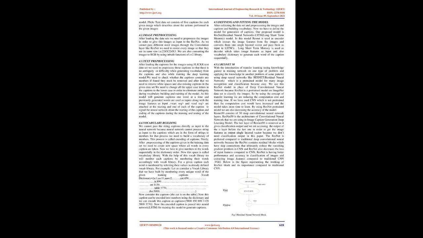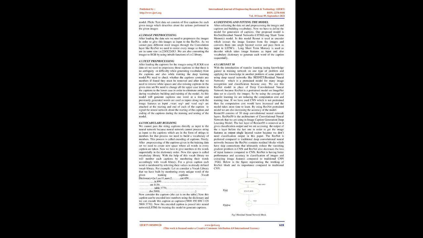224x224x3. We are also converting the images to RGB by using inbuilt functions of the CV2 library. Text pre-processing. After loading the captions for the images using the Flickr text data set, we need to pre-process those captions so that there is no ambiguity or difficulty while generating vocabulary from the captions, and also while training the deep learning model. We need to check whether the captions contain any numbers.